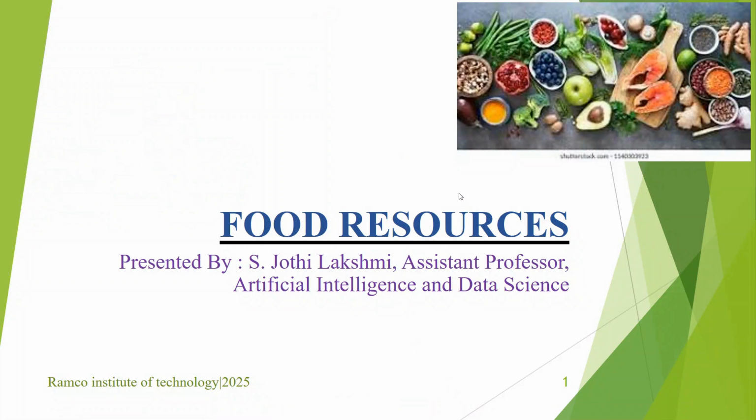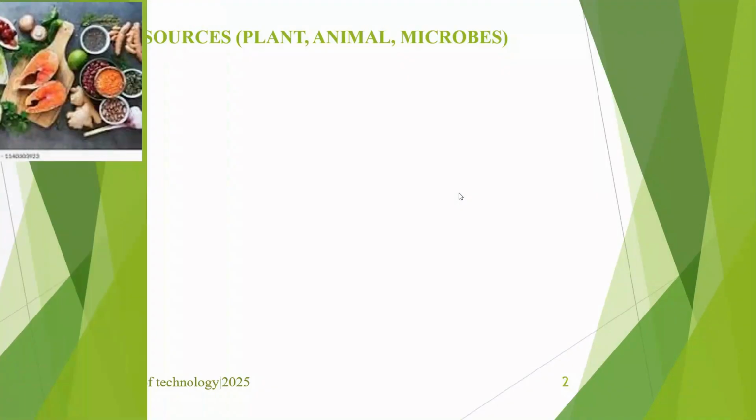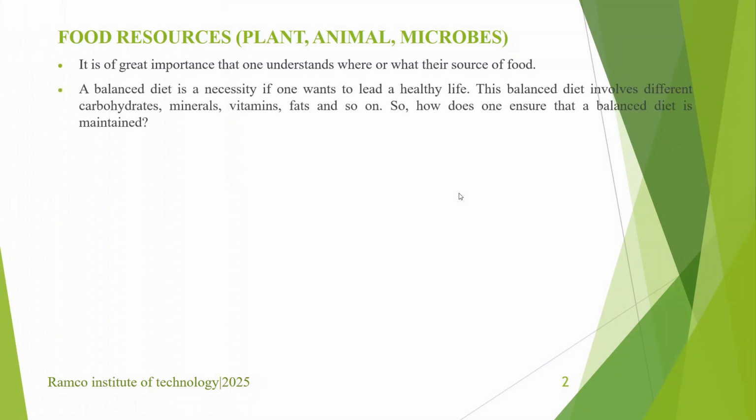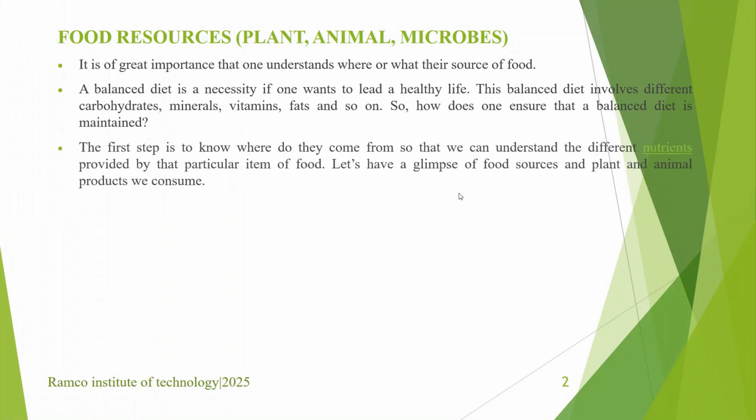I am here to teach about food resources. It is very important that one understands their sources of food. A balanced diet is very important for leading a healthy life. It involves carbohydrates, minerals, vitamins, and fats. To ensure one is consuming a balanced diet, we need to have knowledge about sources of food.